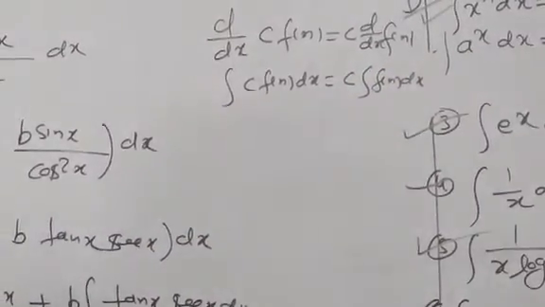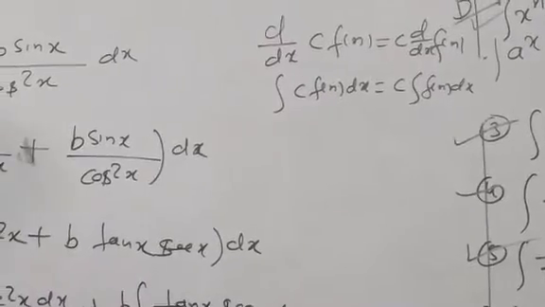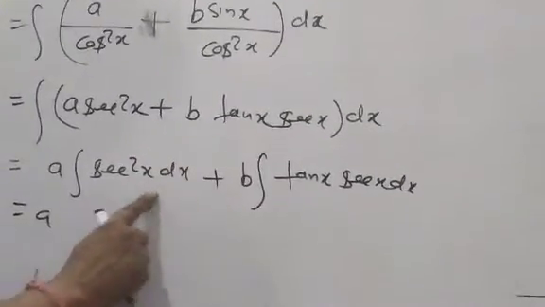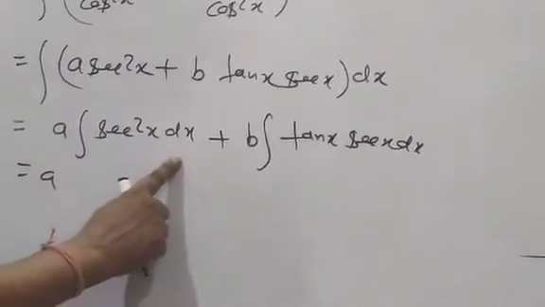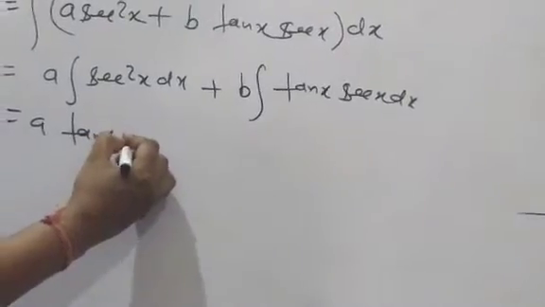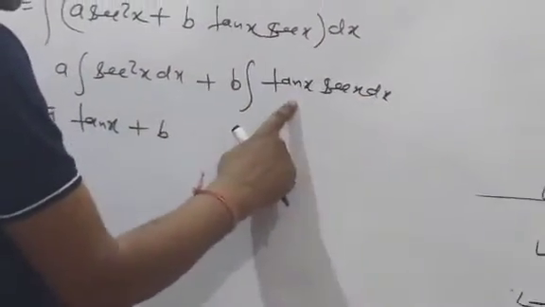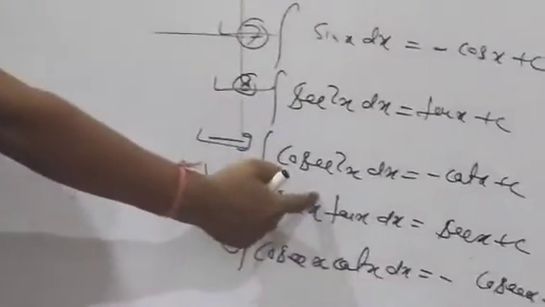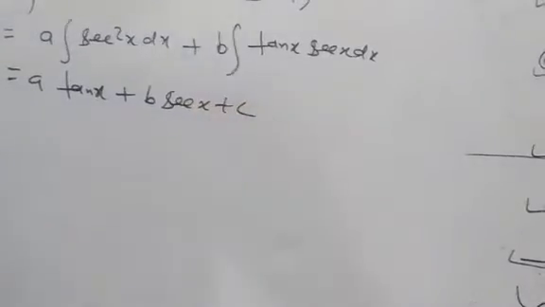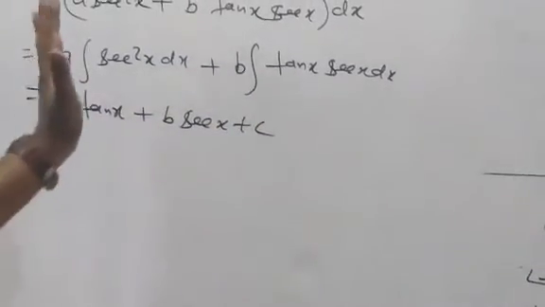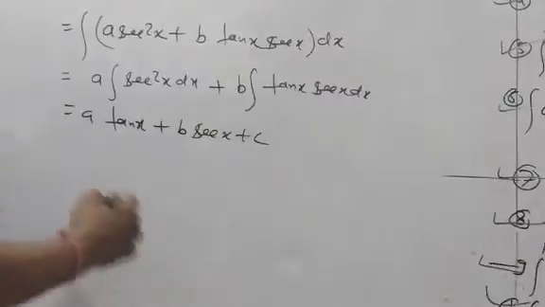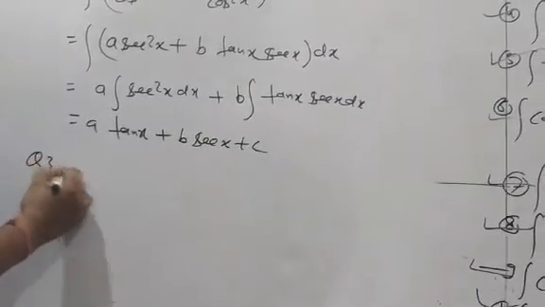Clear? Then here, what is the integration of sec square x? Sec square x is equal to what? You see here, tan x. Then tan x. Clear? Plus b, integration of sec x tan x, which is sec x. Then sec x plus c. Are you understanding? Good. Then question number 3 here.